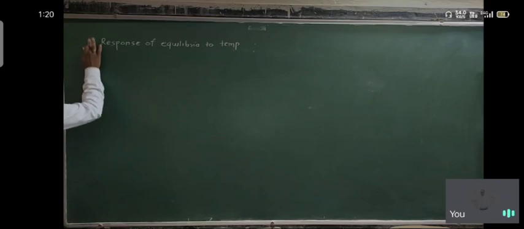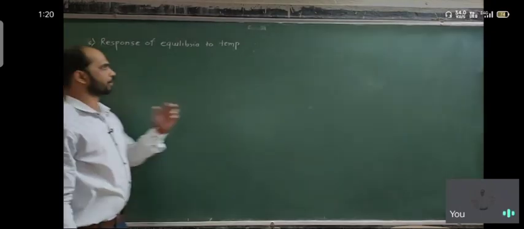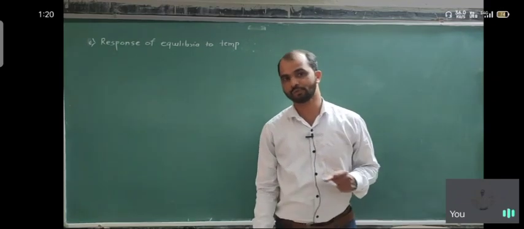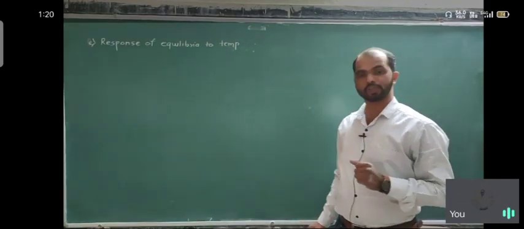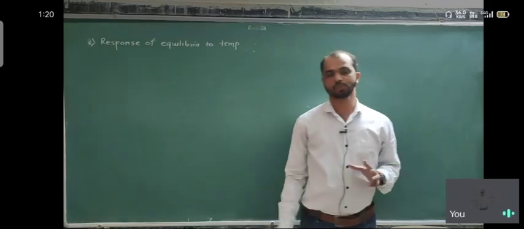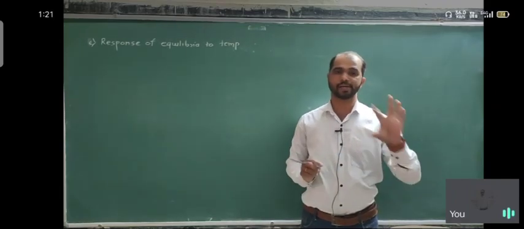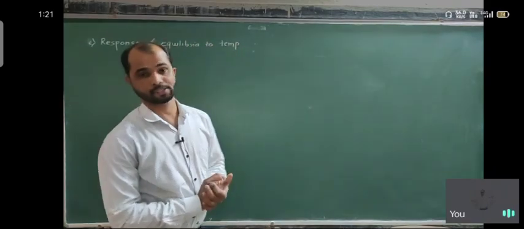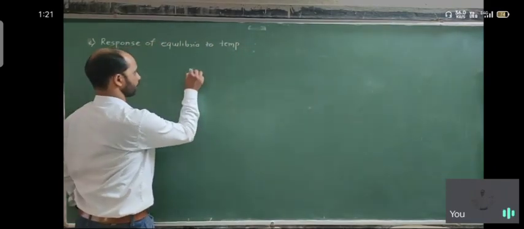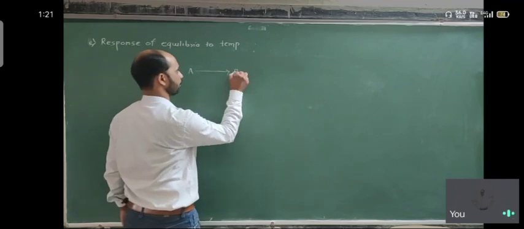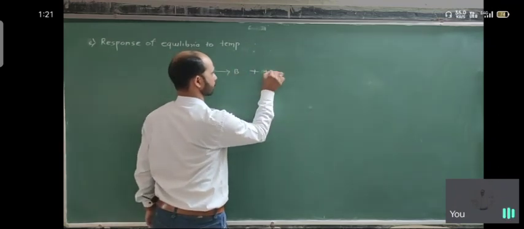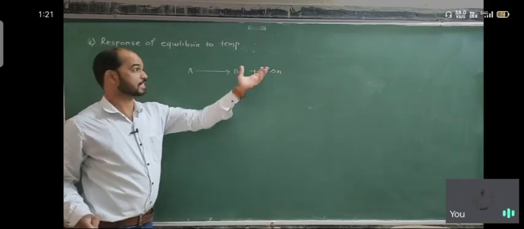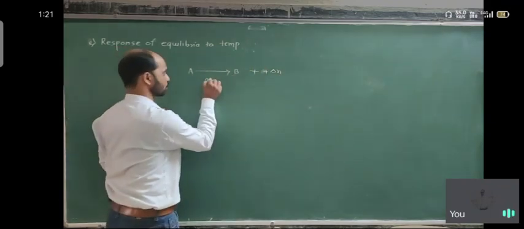Okay, point C is the response of equilibria to the temperature, meaning what happens if we change the temperature of the equilibrium conditions. For that, there are two reactions to be considered, exothermic reaction and endothermic reaction. So suppose here we consider exothermic reaction. That means A converts into B plus delta H, meaning heat is produced, heat is liberated because the reaction is exothermic.